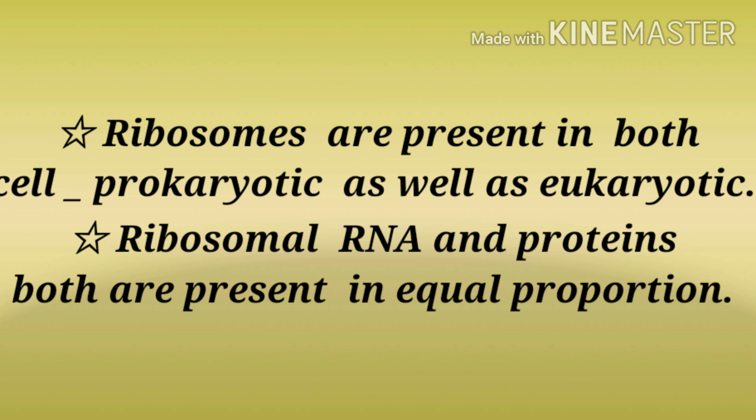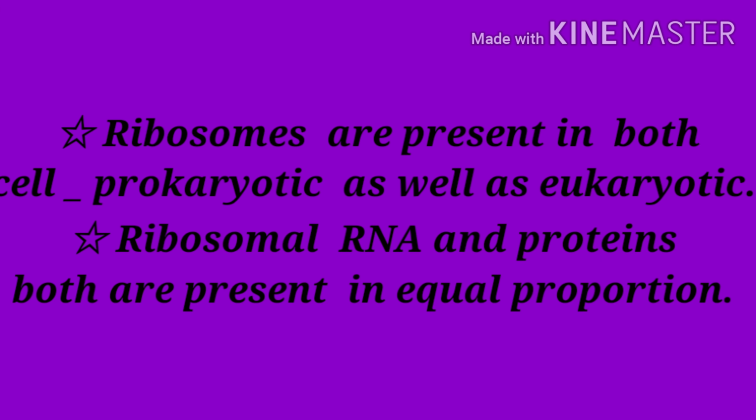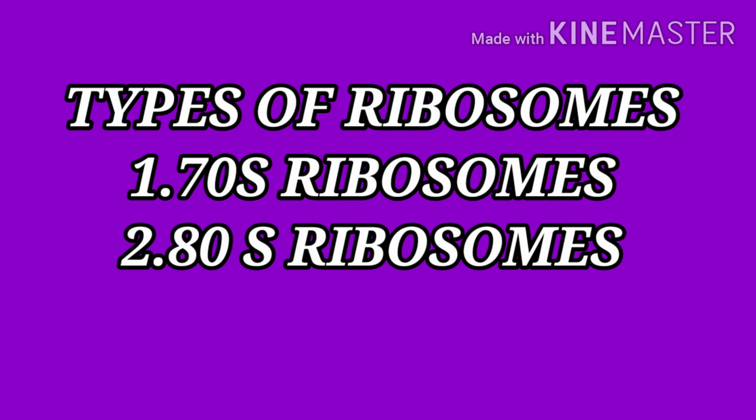Ribosomes are present in all types of cells, eukaryotic and prokaryotic, and also in mitochondria and chloroplast. Ribosomal RNA and proteins are in almost equal proportion in ribosomes.